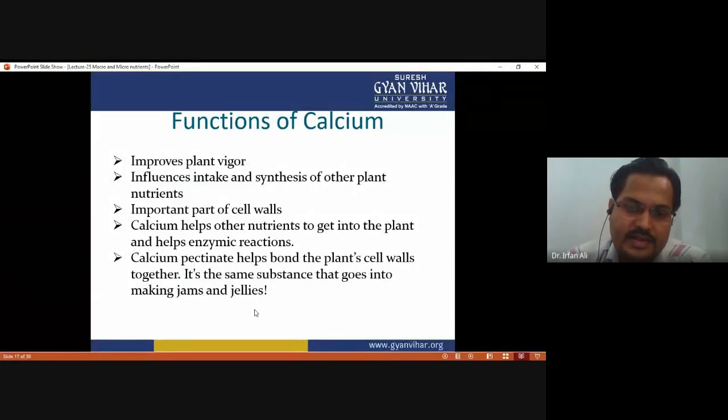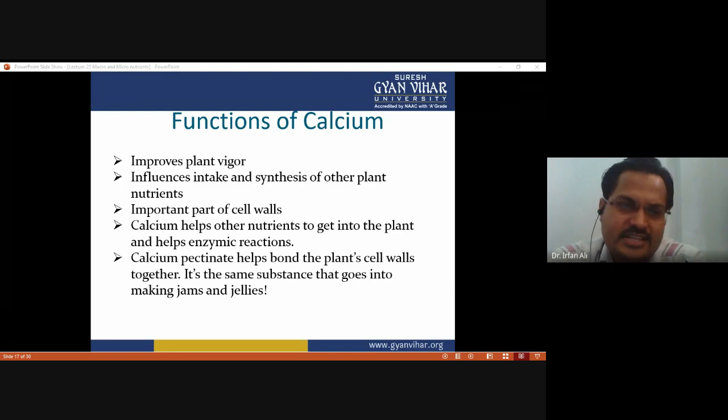And the next nutrient is calcium. Calcium is required and improves plant vigor so that it can absorb more and more nutrients for growth and development. Calcium influences intake and synthesis of other plant nutrients, because there are some nutrients which the plant synthesizes on its own, and these can be synthesized in the presence of calcium.